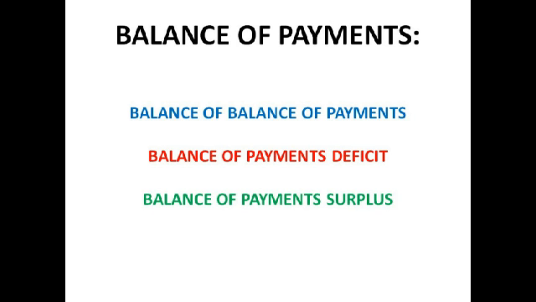So we have the balance of payments, which makes me laugh every time. That's when expenditure is equal to income. So the amount that we're spending on imports is equal to the amount that people abroad are spending on our exports. Then we come on to the balance of payments deficit, which is when our expenditure is greater than our income, sadly. So that leads to an outflow of money because we are spending more on imports than people abroad are spending on our exports, and that's the situation we've been in for quite a while. Although we have got a balance of payments surplus in services, we've got a balance of payments deficit in trade of tangible goods, so goods basically.